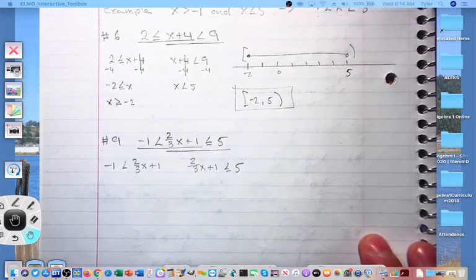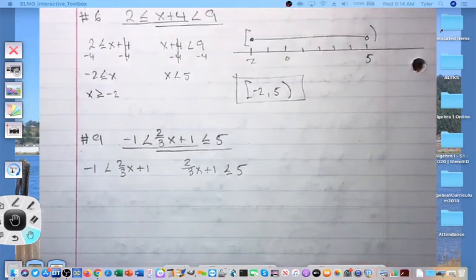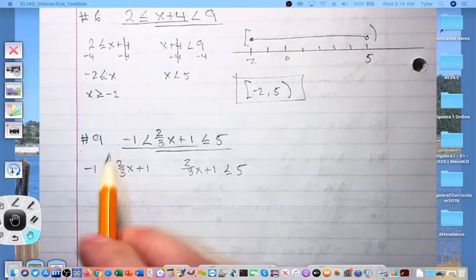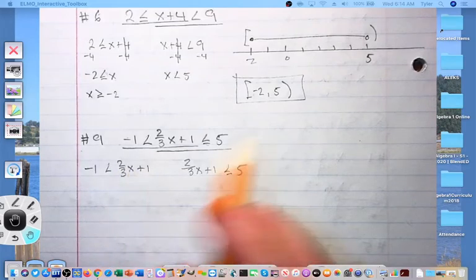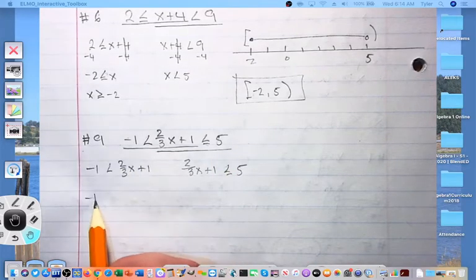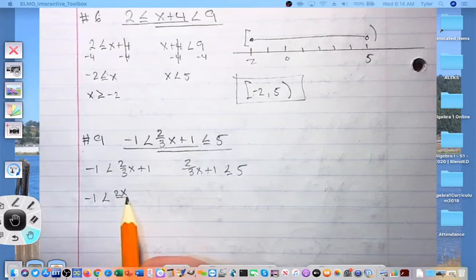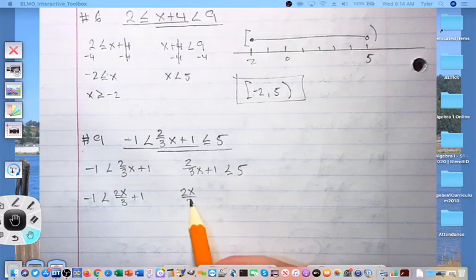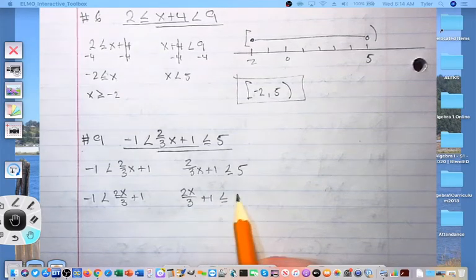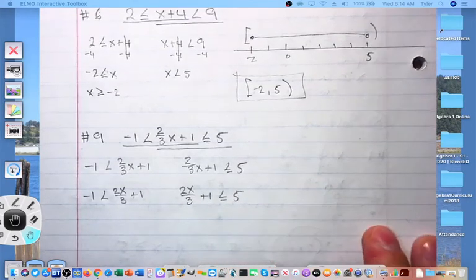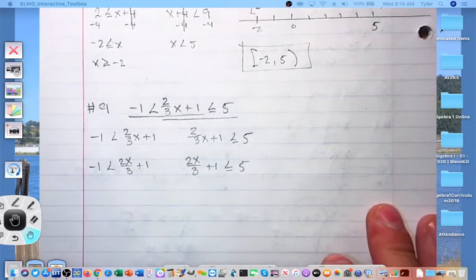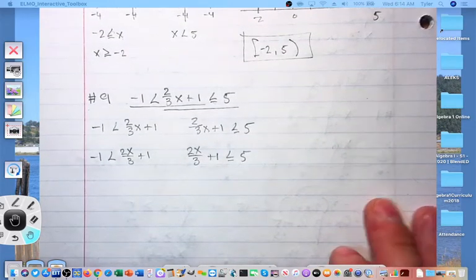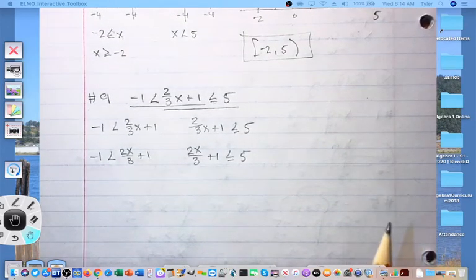So for this one, let's go ahead and rewrite this. I don't like to have the fraction out front, you guys know that, so let's go ahead and write this as 2x over 3. So we have a negative 1 less than 2x over 3 plus 1. And we have 2x over 3 plus 1 less than or equal to 5. Now that's just a personal preference. Some of you may have been taught to multiply by the reciprocal, which is fine, but I find that this is a little bit more clear for students new to this subject.